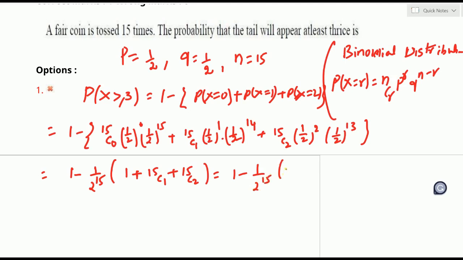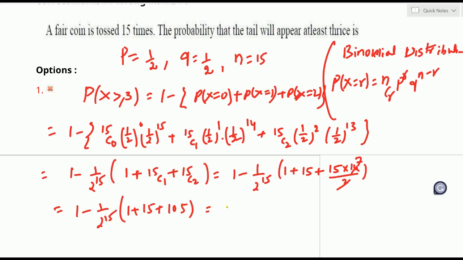So 1 plus 15C1, which is 15, plus 15C2, which is 15 into 14 by 2. We have to know all these expansions. 7 twos are 14, so 15 sevens are 105. So this is 1 minus 1 by 2 power 15 into (1 plus 15 plus 105). 105 plus 16 is 121. So 1 minus 121 by 2 power 15. This is our required result.